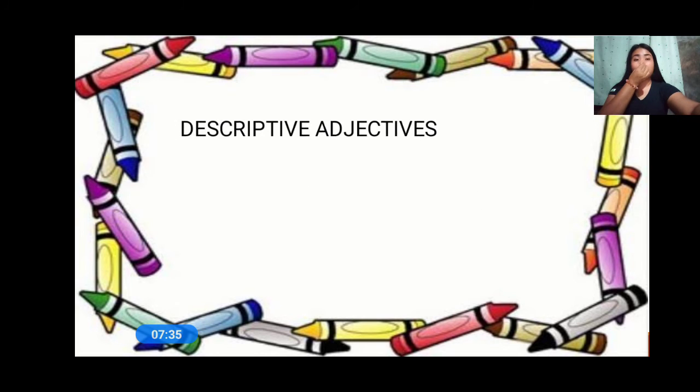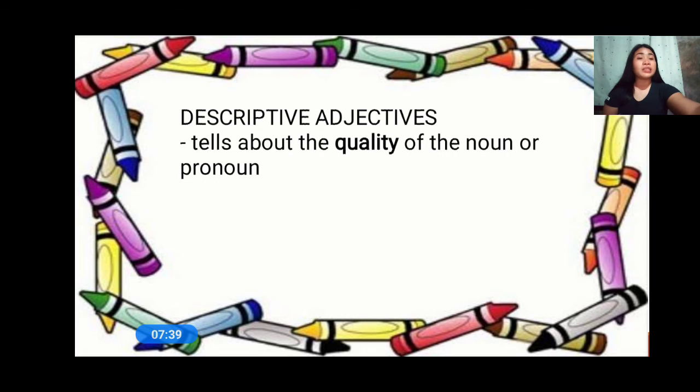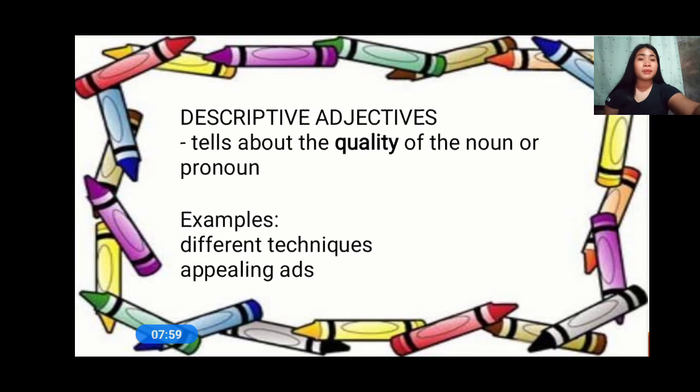Everyone, when we say descriptive adjectives, it means that it tells about the quality of a noun or pronoun. So, what adjective tells about the quality of a noun or pronoun? Descriptive adjective. So, when we say descriptive adjective, what do you mean by that? Tells about the quality of the noun or pronoun. Do you understand me? Okay, so I'm going to give you an example.